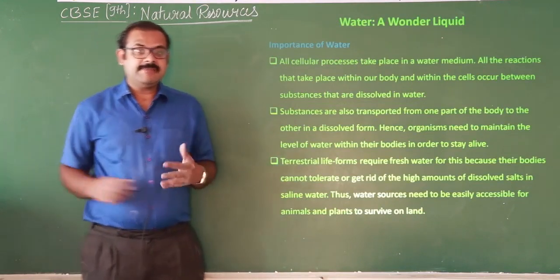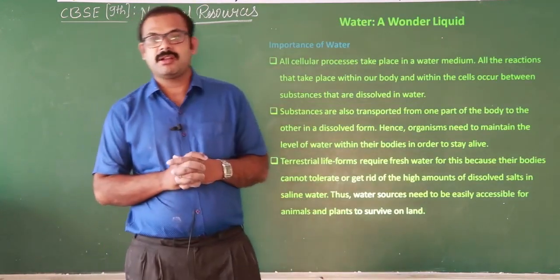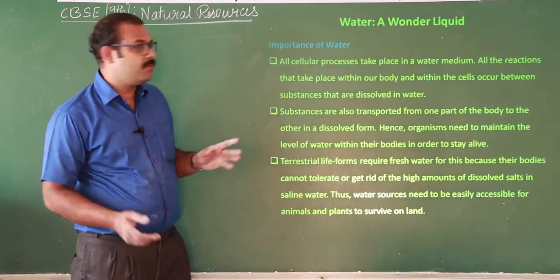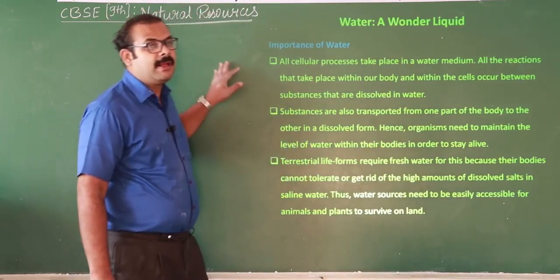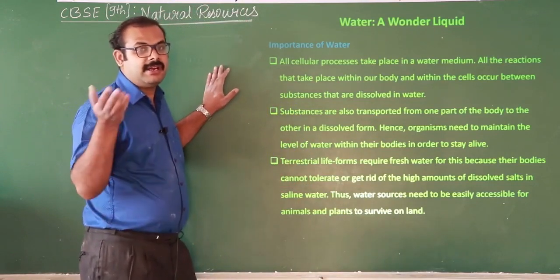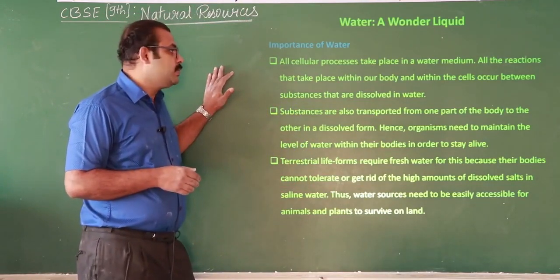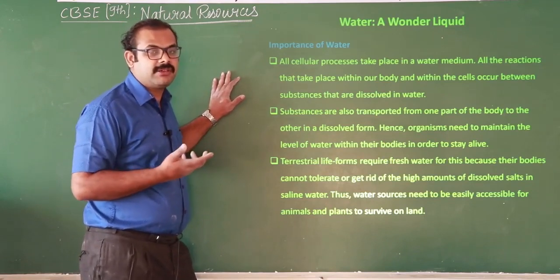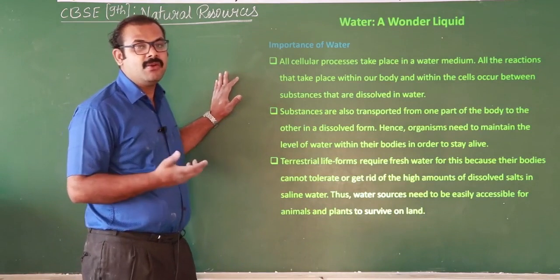Next, let's move on to the second type of natural resource, that is water. As most of the earth is covered by water, it is located in underground water and even in the polar regions. So in oceans and seas, we can find that most of the earth is covered by water only.